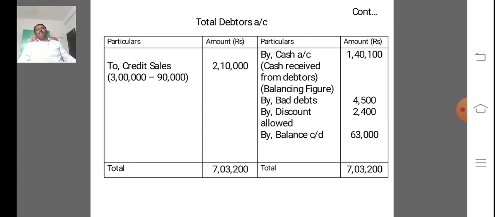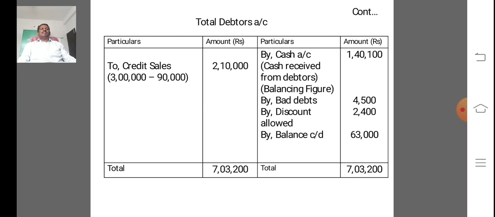In this problem, by cash account 1,40,100, that is cash received from debtors, is the balancing figure.